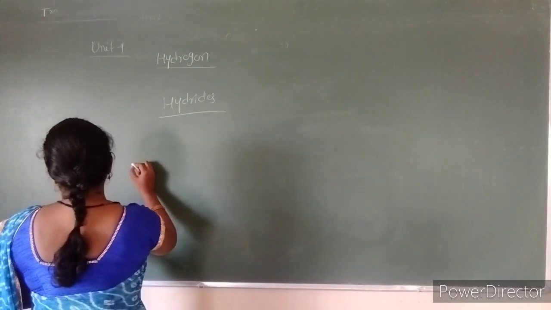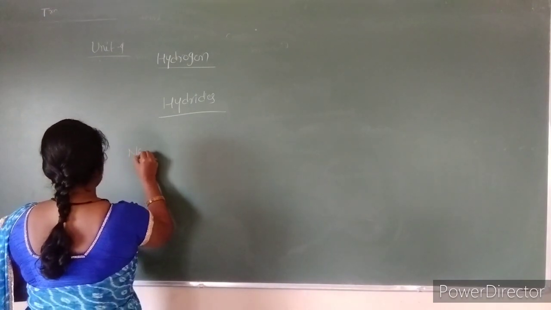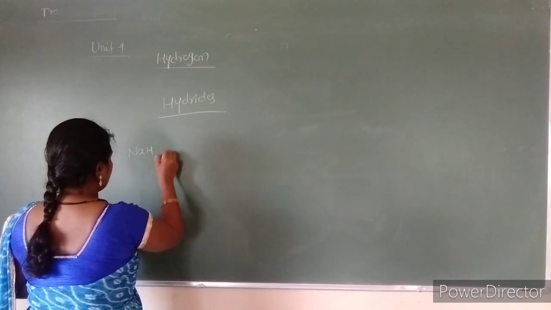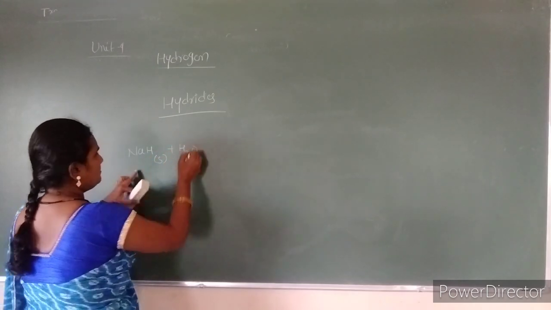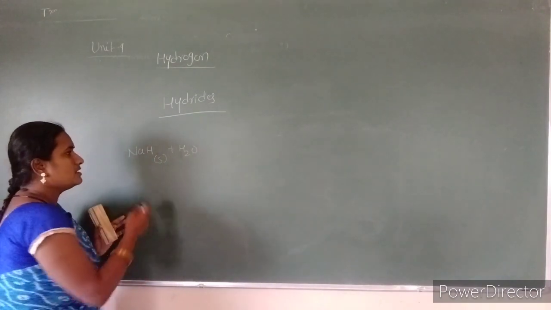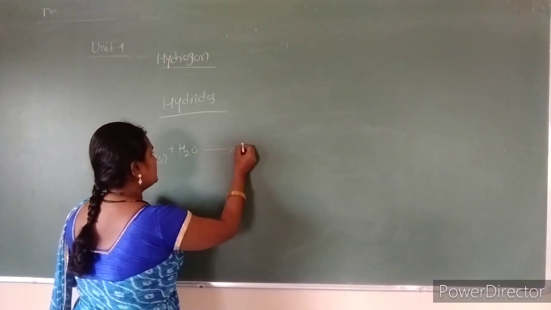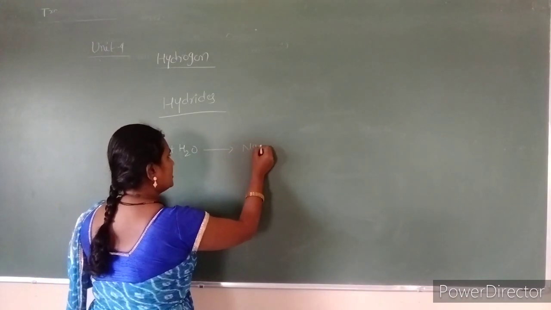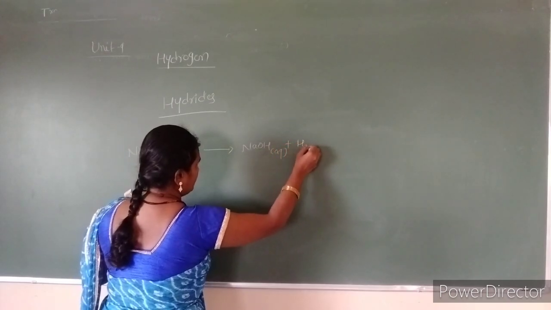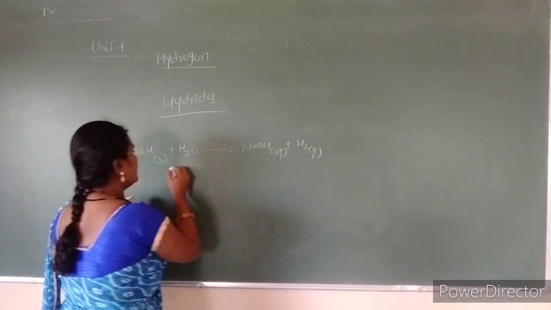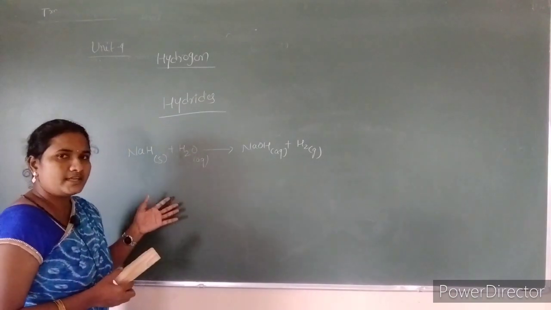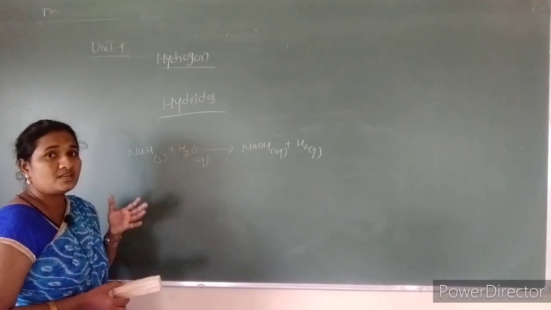So we can write the equation: sodium hydride, whenever it reacts with water, it may be potassium also, any alkali hydride, sodium or potassium hydride, if it reacts with the water, it should liberate sodium hydroxide as well as hydrogen gas. So in this way we can say that these ionic hydrides are very reactive with the water except lithium.